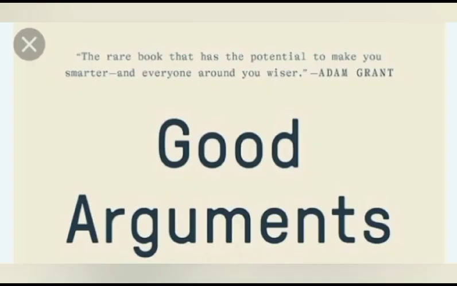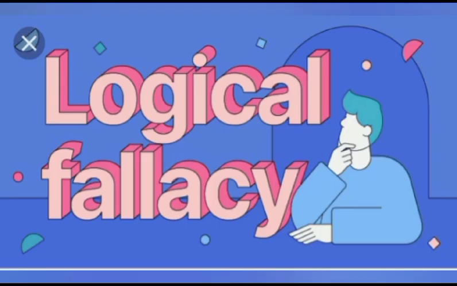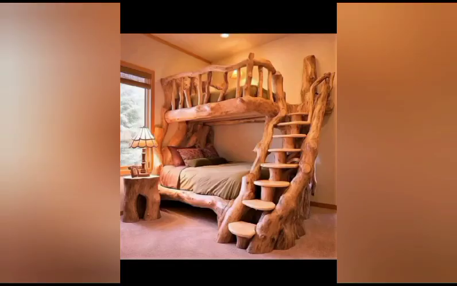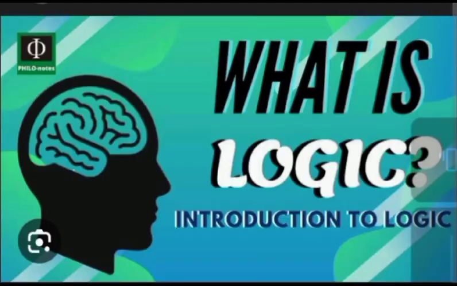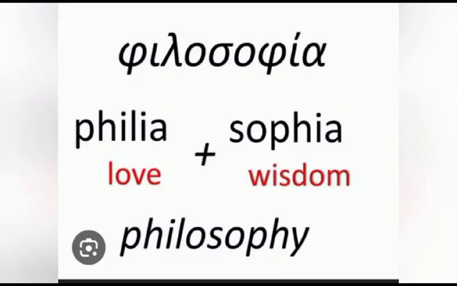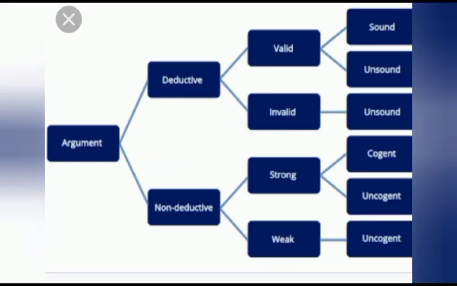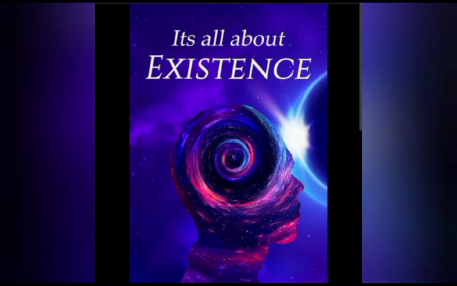Now, on the other hand, let us look at non-deductive argument. First and foremost, a non-deductive argument is an argument with premises that do not guarantee the truth of the conclusion, meaning its premises will never guarantee you the truth of the conclusion.